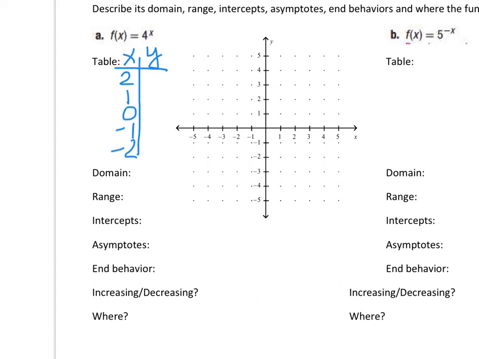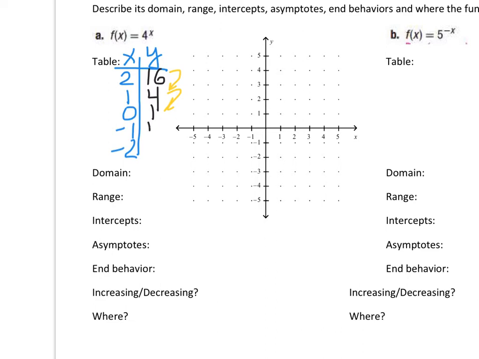So a way to graph an exponential is to look at your inputs versus outputs. So I've made a chart just putting in some easy to determine values. So if I have an exponent of 2, I get 16. If I have an exponent of 1, I get 4. If I have an exponent of 0, I get 1. So again, looking at our exponents, as they drop down by 1, we can see that we're dividing by the base. So we're going to continue on.